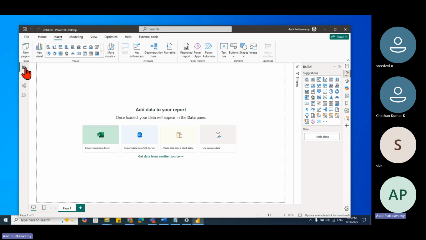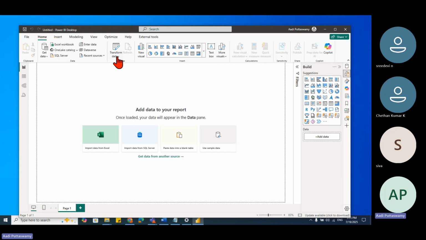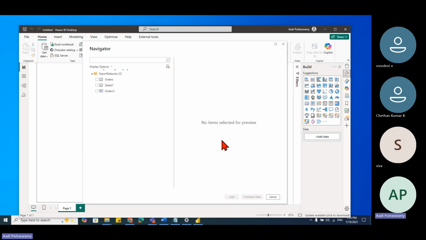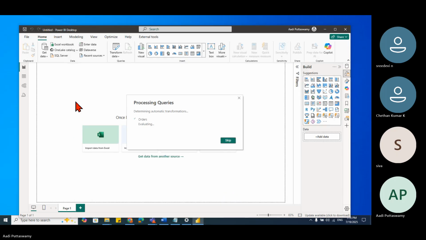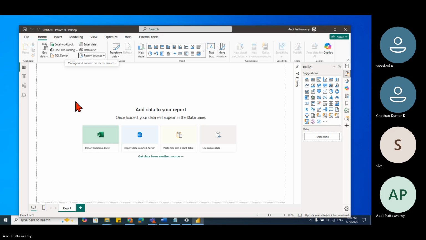Now, what will this report view do? Let me just show you. Quickly, I'll try to take some data. Don't worry, I'll explain how to import the data. As of now, we'll just see how we can understand these views. For understanding these views, we need to have some data. Just trying to import the data.